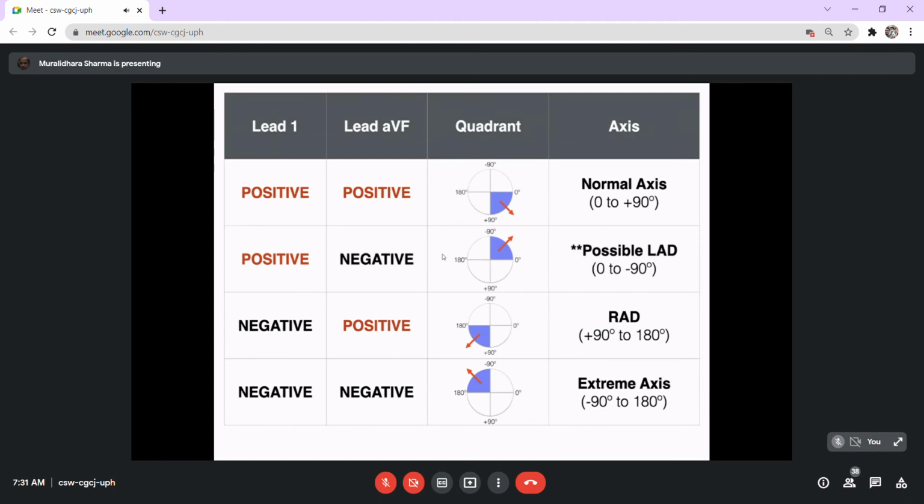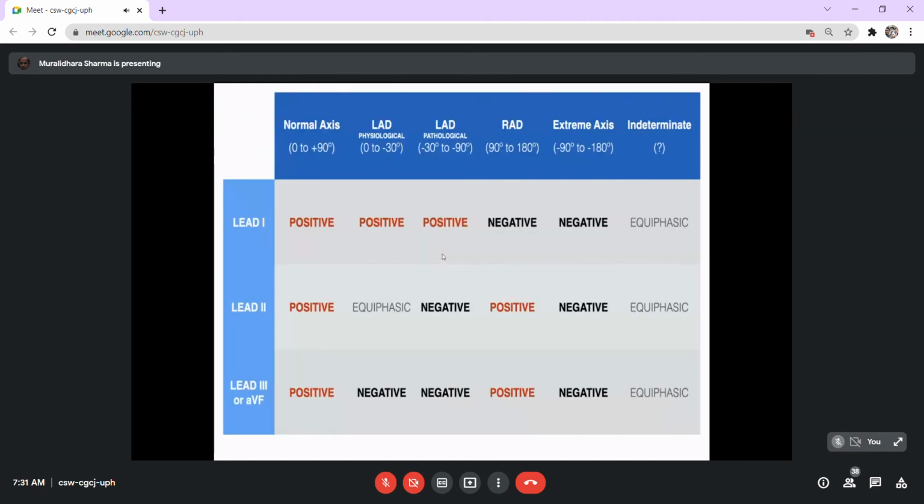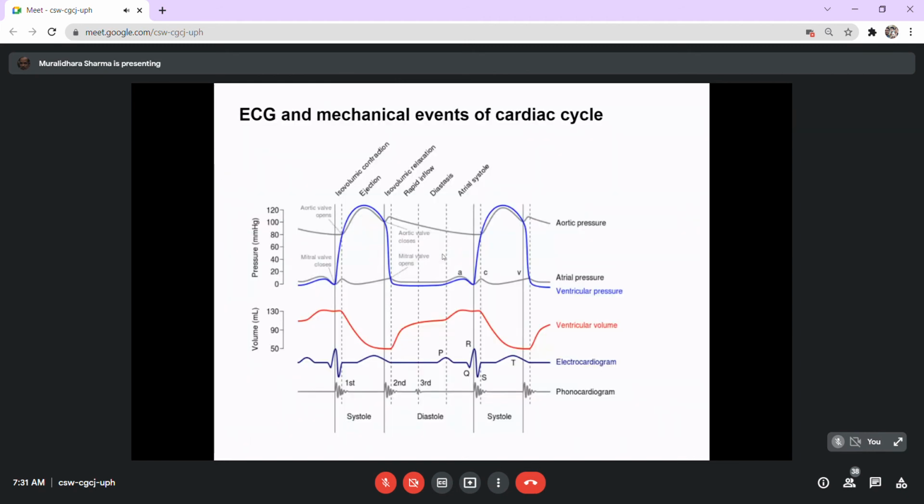Again, it's the same issue. The purpose is to repeat the same. I think it's the same slide which got repeated, a technical error, where the axis deviation is seen. Right. That's about the axis deviation and assessment of the axis deviation.